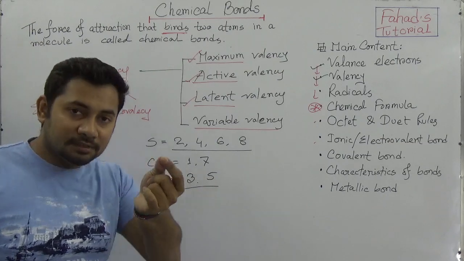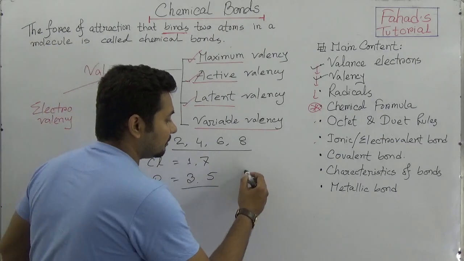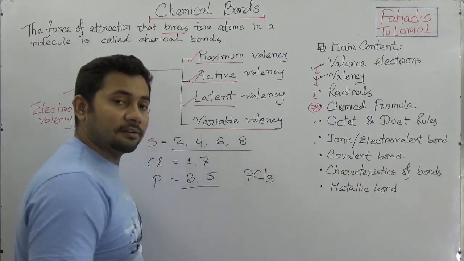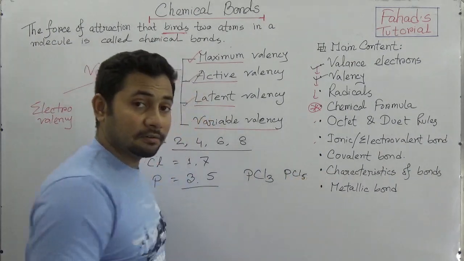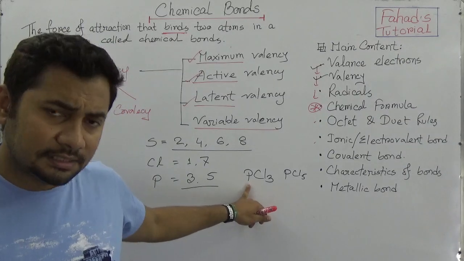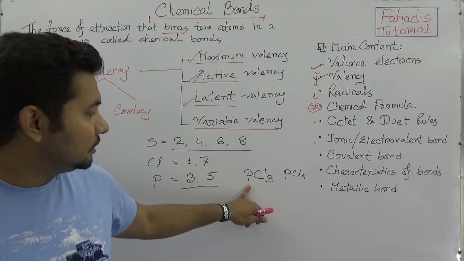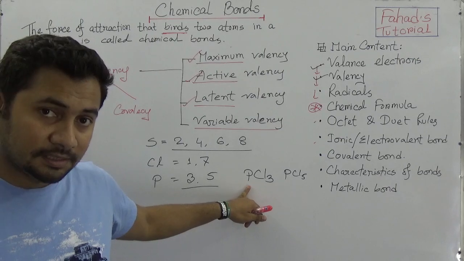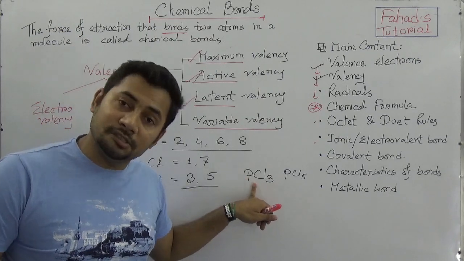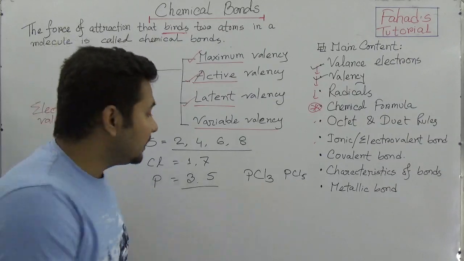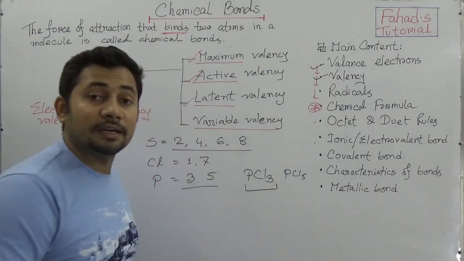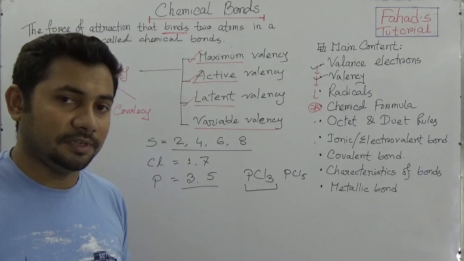So in case of phosphorus, when you write phosphorus trichloride, or even phosphorus pentachloride, you say this is trichloride, so the valency of phosphorus being used here is 3. So the active valency of phosphorus in phosphorus trichloride is 3.